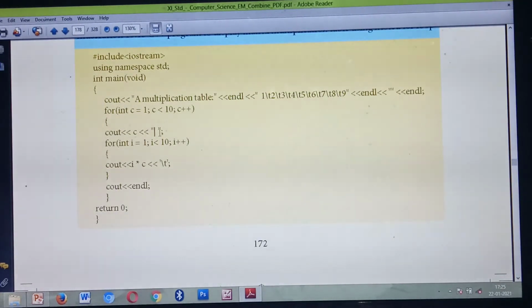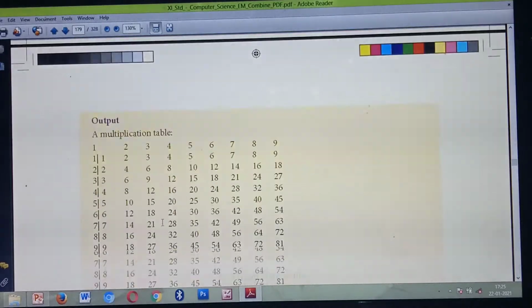Understood? So now this row is over, the column is also over. Now you need to multiply these rows and columns. For that, see, this is one for loop. Inside the for loop you are going to write another for loop for multiplying two numbers. That also goes int i = 1, i less than. How many numbers do you need to multiply? So 9.